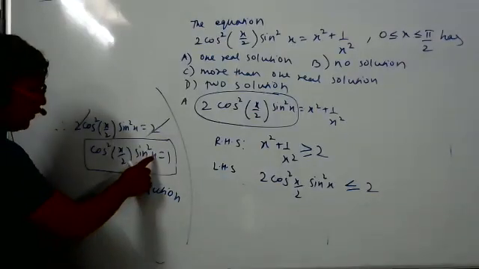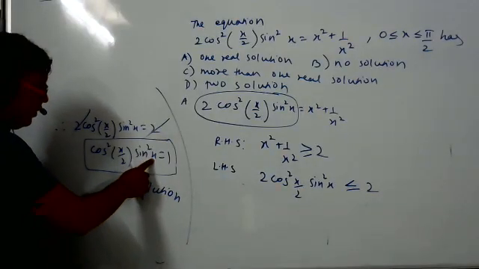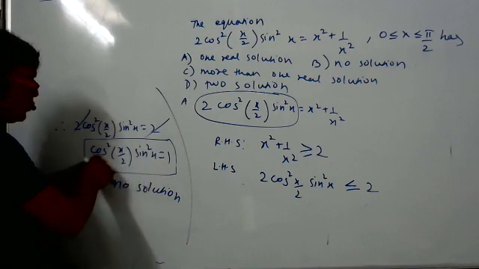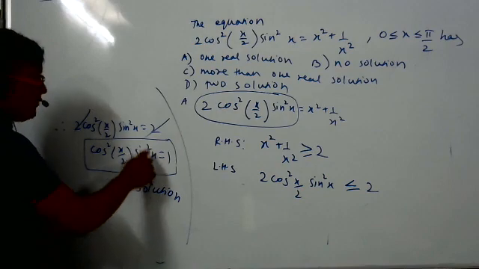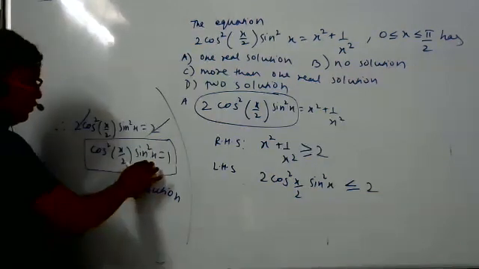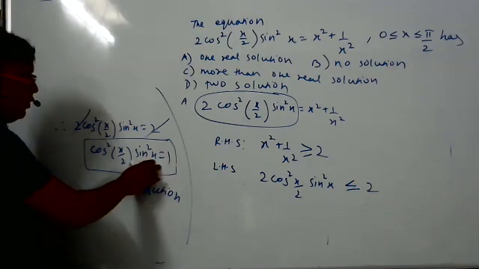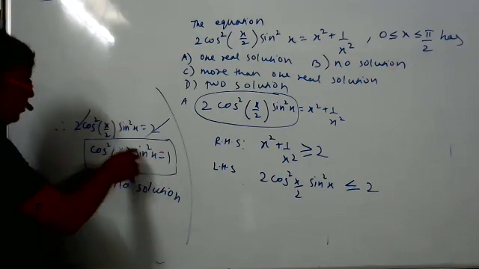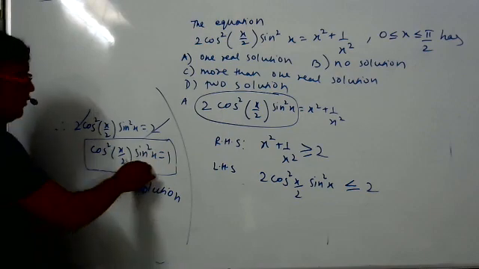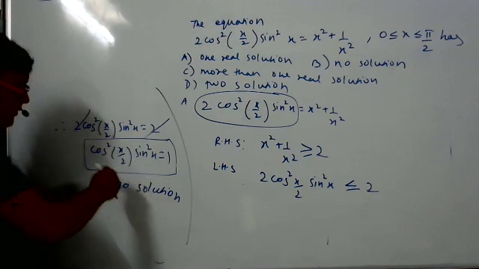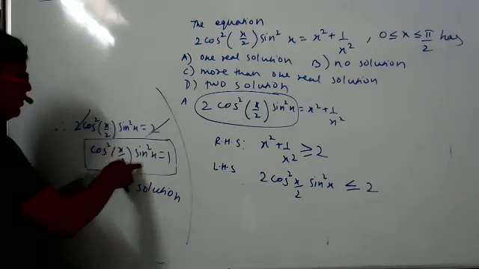You put any value of angle x. You will never find an angle for which cos square x by 2 and into sine square x will become equal to 1. Suppose it is alone. Suppose sine square x is equal to 1, which means x is pi by 2. But if you put pi by 2, you have to put pi by 4. So the final answer will not be equal to 1. You just analyze it. You will not get any x for which the product is equal to 1.